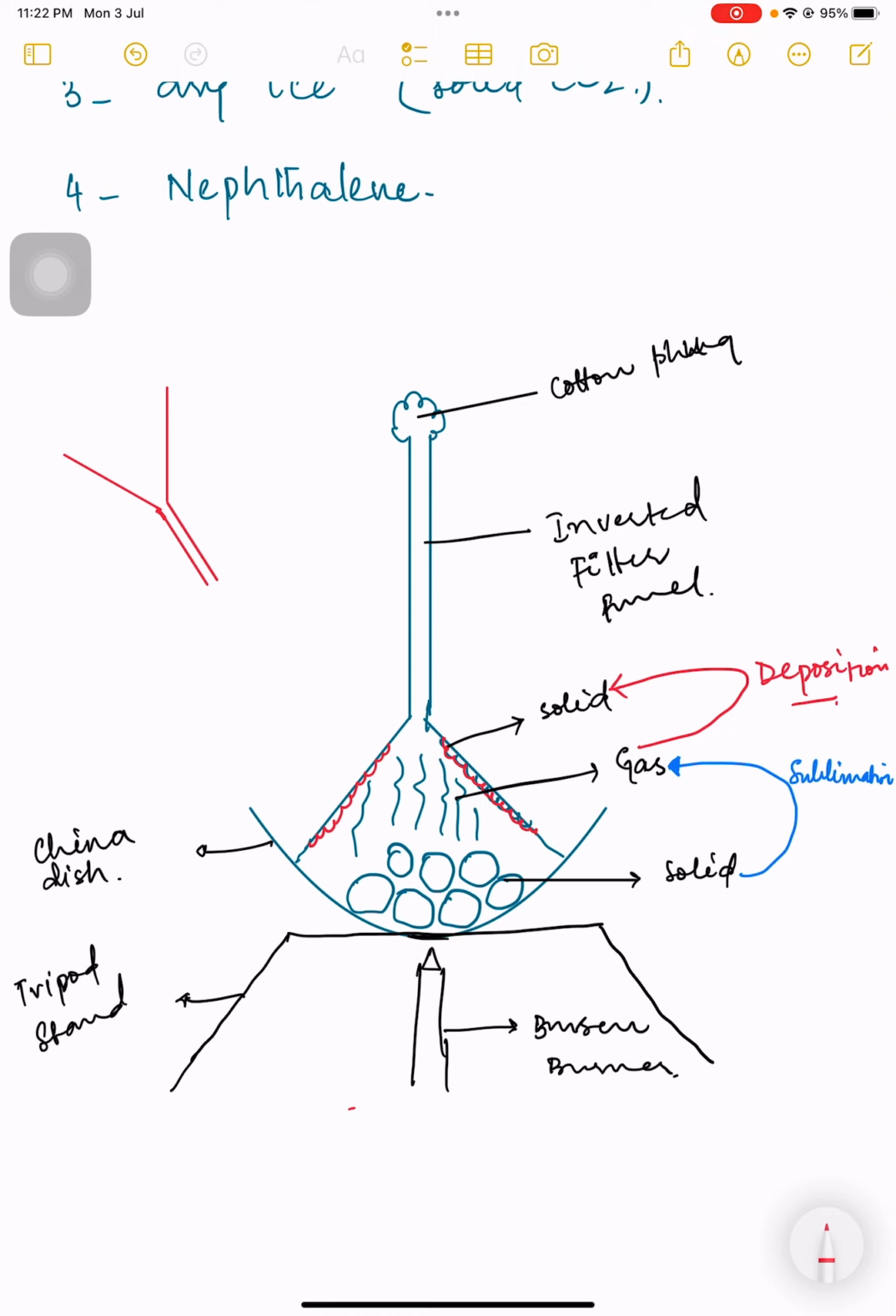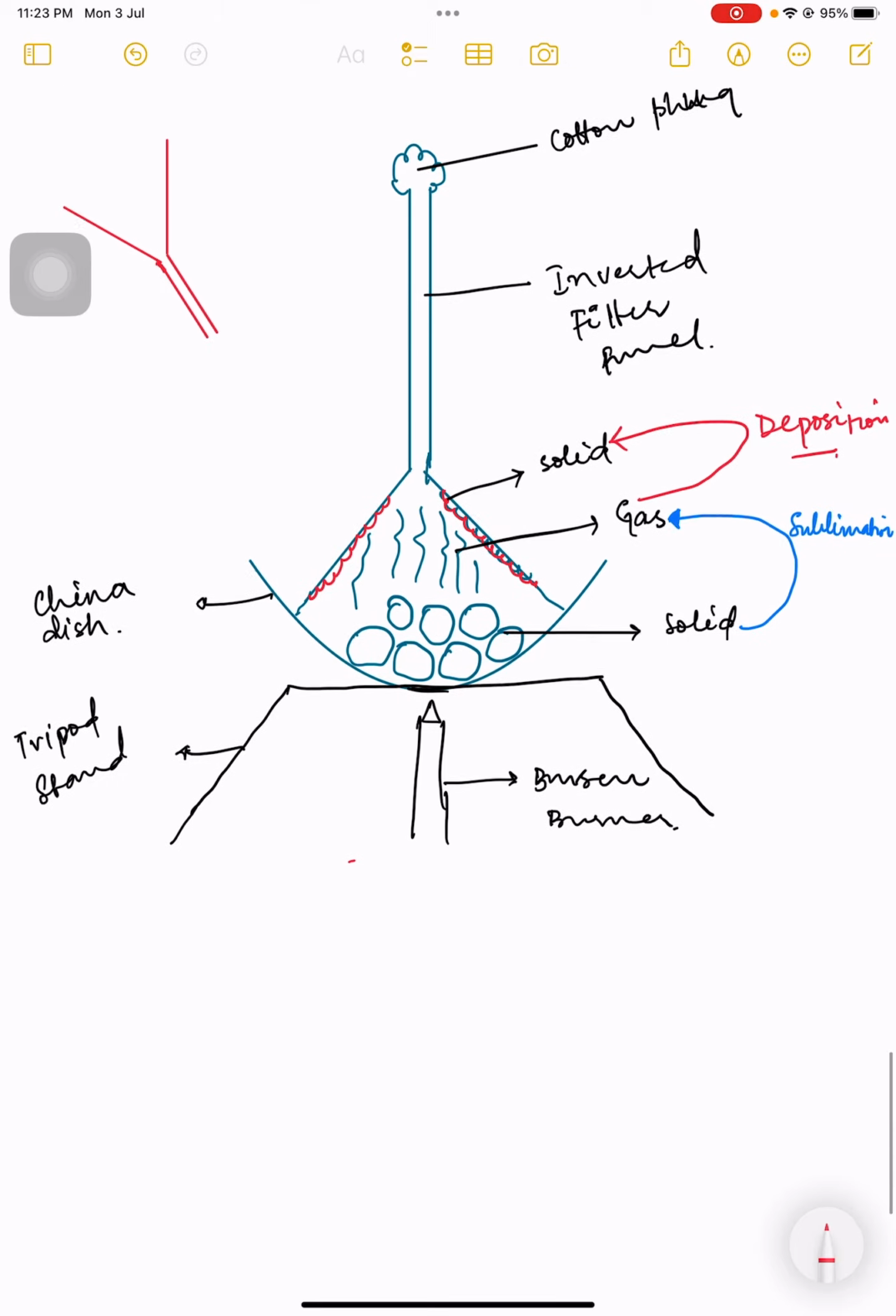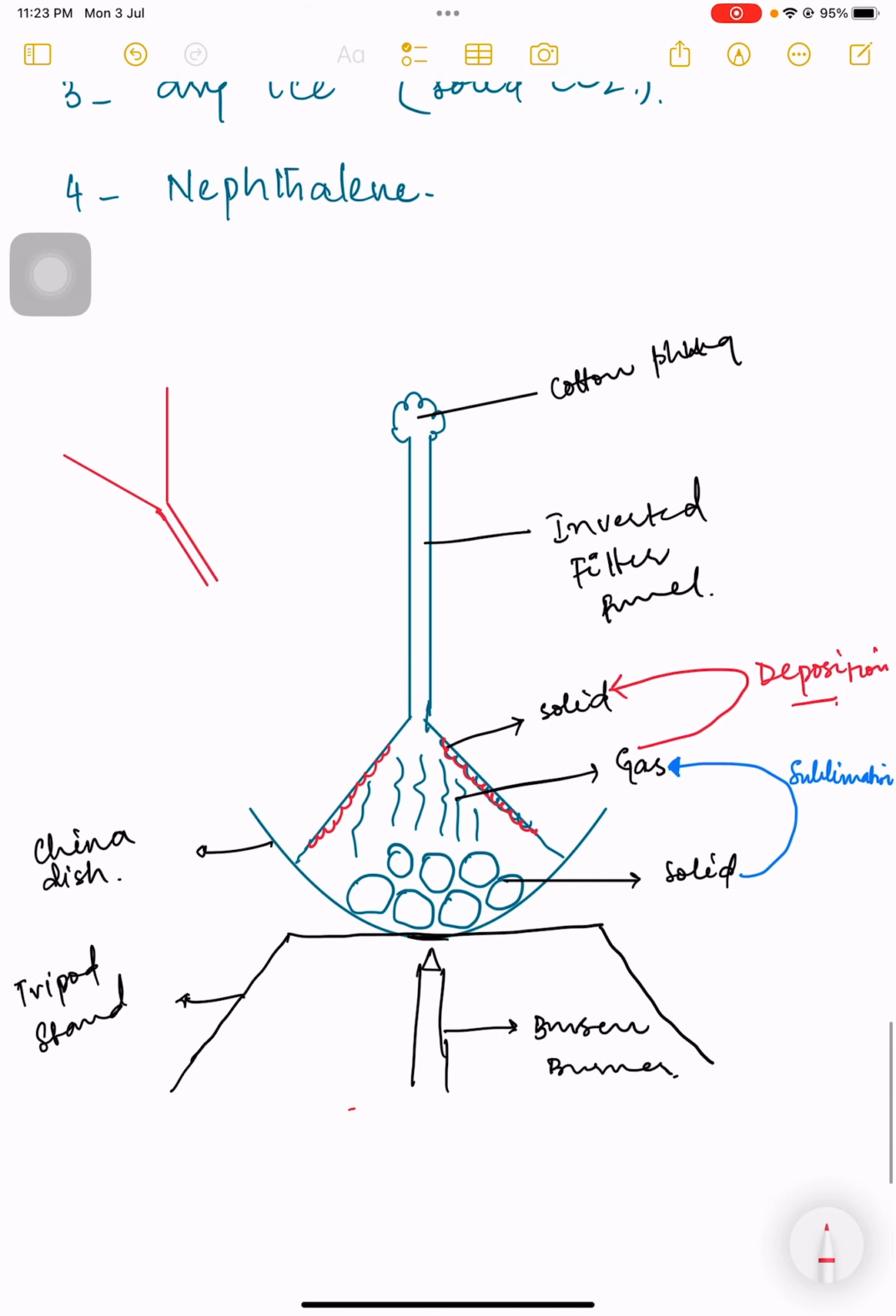And this solid is turning into a gas. You can see the vapors, and then the gas is turning itself back into a solid. The solid flakes are depositing on the inner surface of that filter funnel. So from solid to gas is called sublimation, and from gas to solid is called deposition. You can consider that sublimation is a heating process because solid is changing into a gas, and deposition is a cooling process because gas is changing back into the solid state.